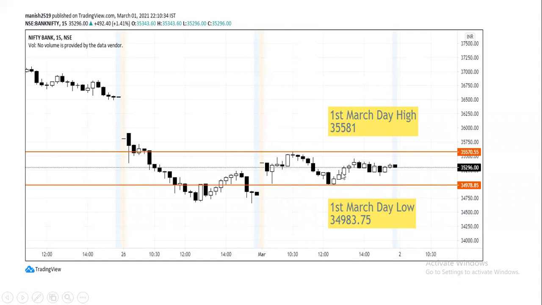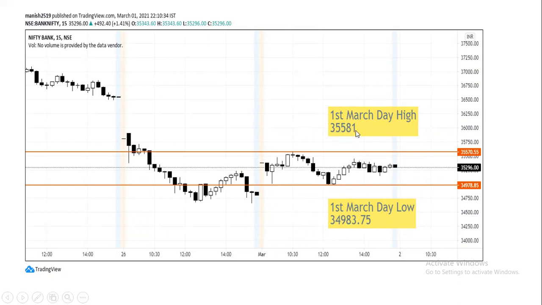So today we had a wide CPR. Now, why today we had a wide CPR? Because on last Friday, you can see we got a strong down rally. So today it was a very good day to go for short straddle on the day of wide CPR. Now, when it comes to 2nd March, these two levels are very important. Okay, today's day high and today's day low.